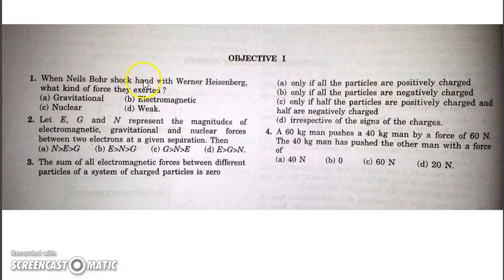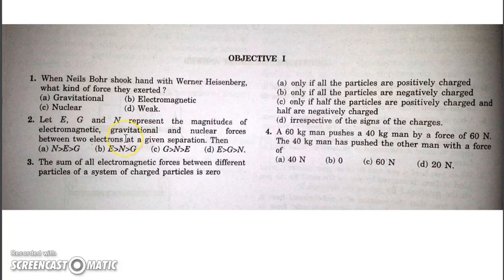When Neil Bohr shook hands with Heisenberg, what kind of forces did they exert? When they shake hands, the atoms or molecules of their hands interact, and their interaction is electromagnetic. Next, EGN represents electromagnetic, gravitational and nuclear forces.